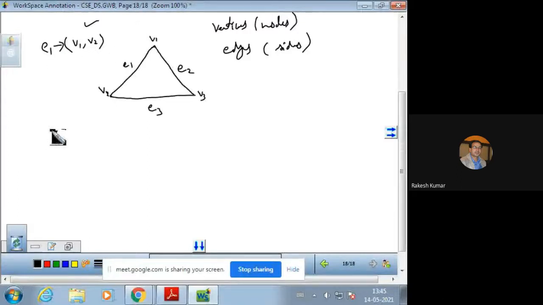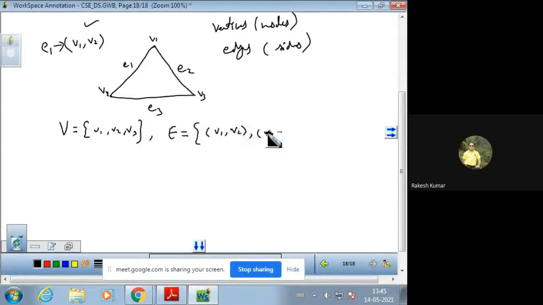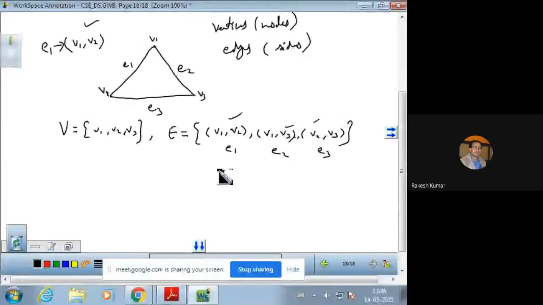So in the set of capital V, we can write V1, V2, V3. And in the set of edges, we can write the ordered pairs V1, V2, V1, V3, and V2, V3. These are actually E1, E2, and E3. So edges are actually the ordered pairs of adjacent vertices connected with each other.